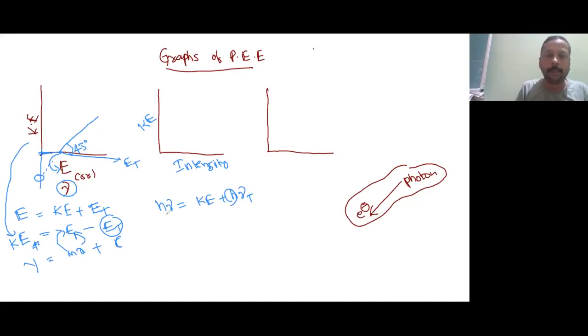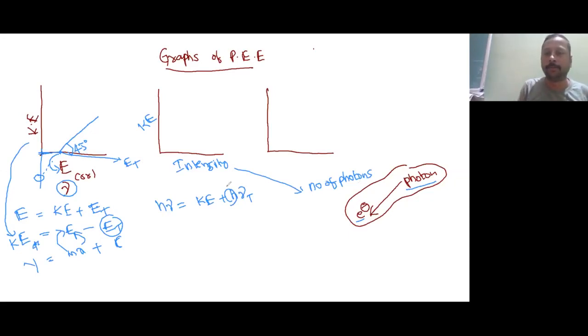Here we can see h nu is equal to KE plus work function. Just now I told you each electron can capture one photon only. Actually, intensity is nothing but number of photons. Normally, people think intensity means brightness or a higher color.